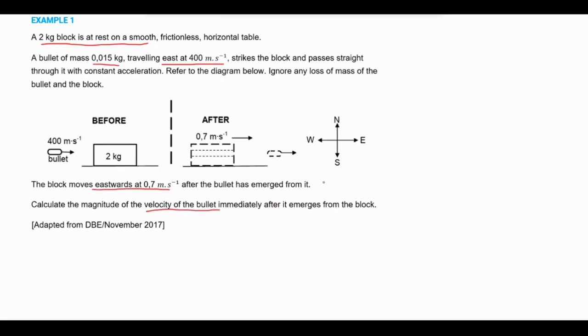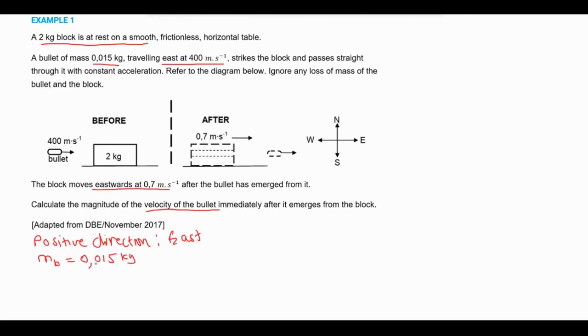So what information do we have here? Let's have the information about the bullet, but let's choose our direction first. Let's make east our positive direction. What information do we have about the bullet? The mass of the bullet is 0.015 kilograms. Let's write the units because they're very, very important.